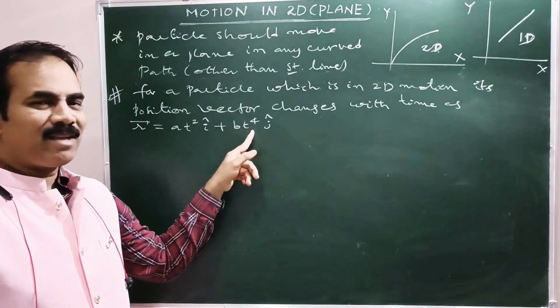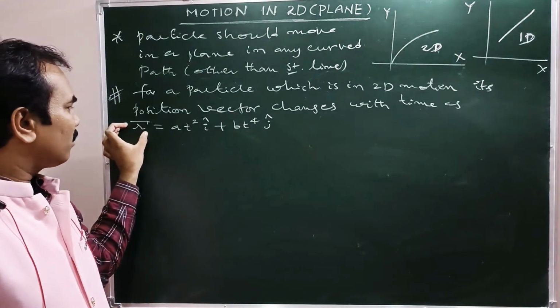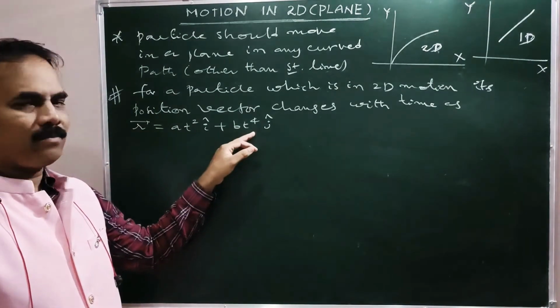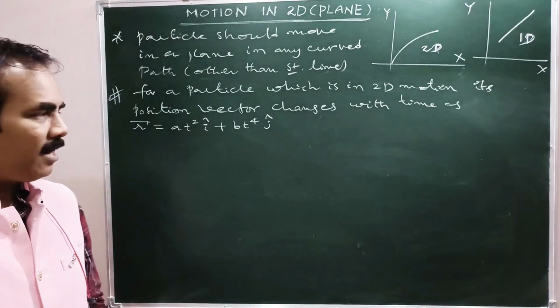See, t means nothing but time. So r depends upon time. Position vector changes with the time, right?